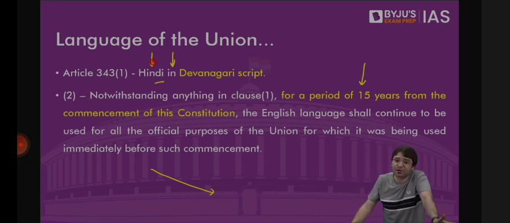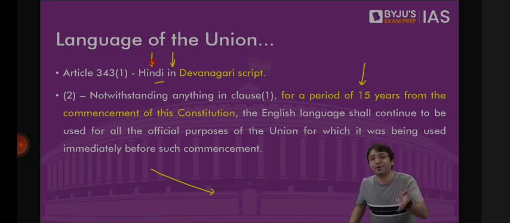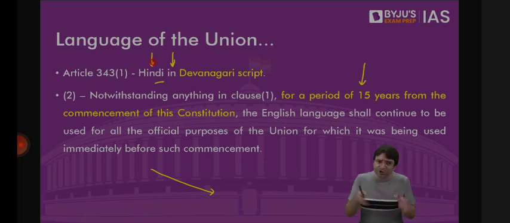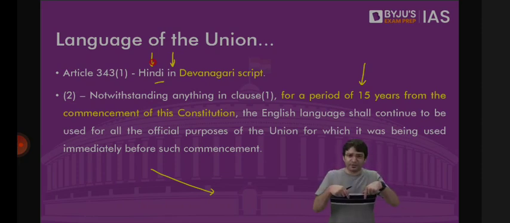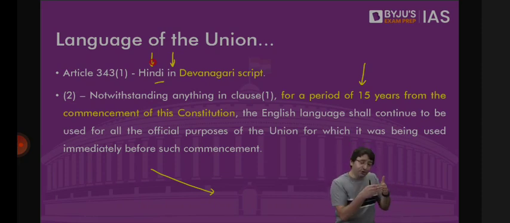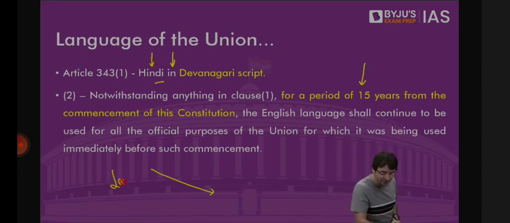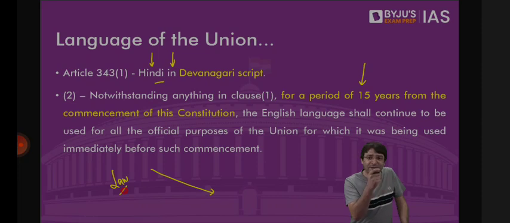How is that possible? That's possible because the Constitution has allowed it. What has the Constitution allowed? Maybe the Constituent Assembly could anticipate something on this matter. Maybe they could anticipate that language is an emotional issue. Maybe they could anticipate that Hindi may not be acceptable to the people living south of India. That is why the Constitution said, Hindi will be the official language of the Union, but for 15 years, English will continue. Can English continue beyond 15 years as well? Yes. For that, Parliament can make a law. And this law shall not be deemed as an amendment to the Constitution.